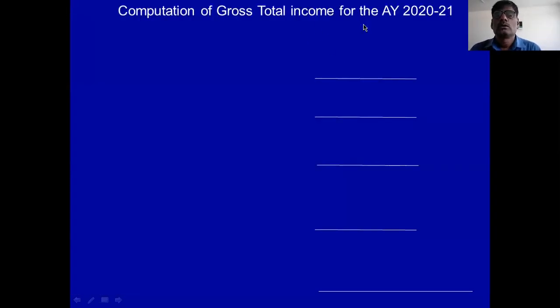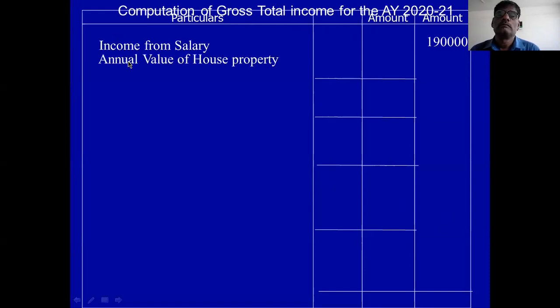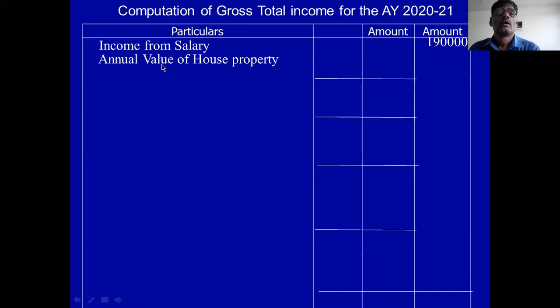So, computation of gross total income for the assessment year 2021. The first is salary income. Salary income is 1,90,000. Then you take the rent from house property. You consider that as annual value. Annual value is 30,000.